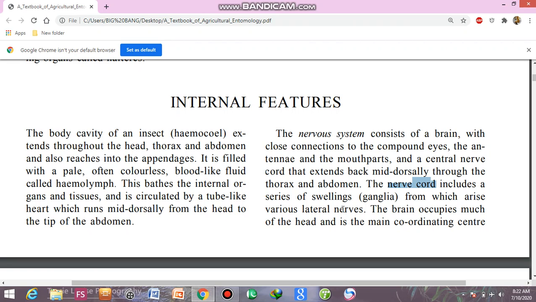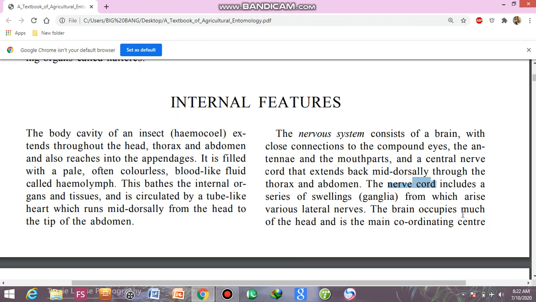Basically there is no proper development of brain in insects, just like vertebrates. So there are various small swellings or collections of cell bodies known as the ganglia, and from these ganglia various lateral nerves also arise.